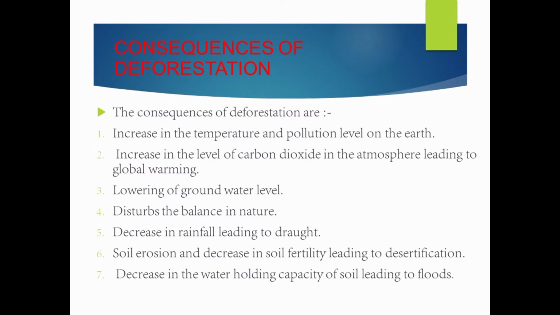Next is soil erosion and decrease in soil fertility leading to desertification. It means if the forest is not there, then if the rain comes, it will sweep away the soil. If the wind comes, it will sweep away the top layers of the soil. That means it will decrease the soil fertility, and if the soil fertility decreases, it will totally become like a desert, right?